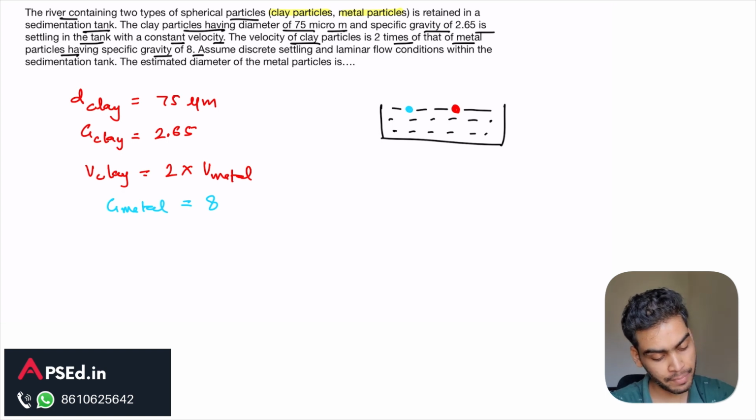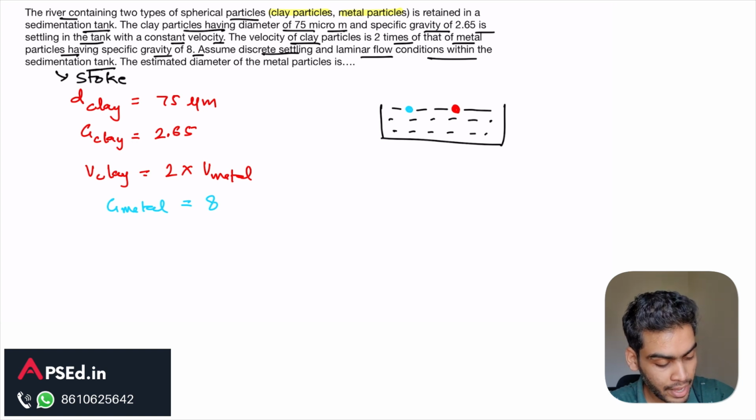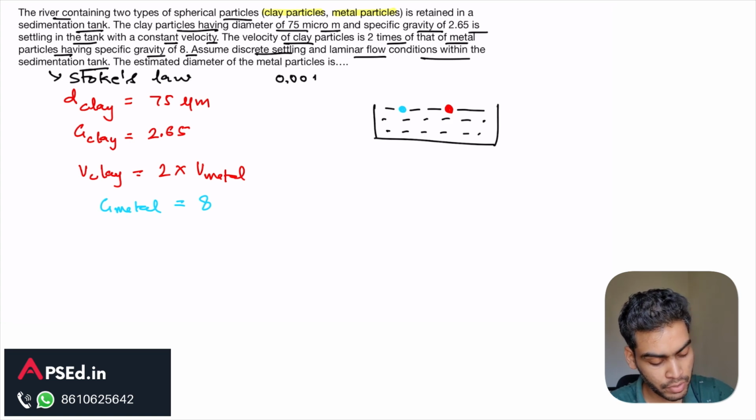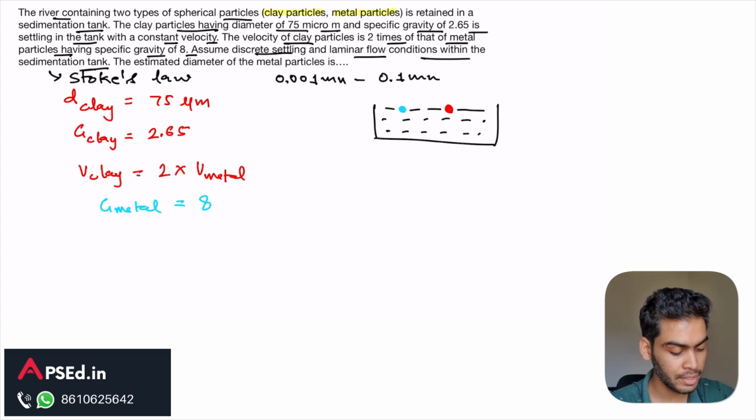Then it says assume discrete settling and laminar flow condition within the sedimentation tank. So here with this line they are indicating basically Stokes law, and this diameter of particle is also falling within the limits of Stokes law, that is 0.001 mm to 0.1 mm. So it is in this range.